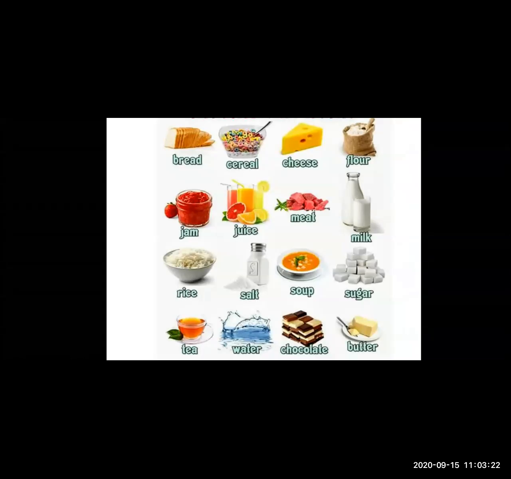Yes, all these things are mostly present in our kitchen because we use them in our day-to-day life. We consume all these healthy food items in our day-to-day life. All these things are regularly kept in our fridge and in our kitchen, and we prepare a lot of different dishes by using all these food items.